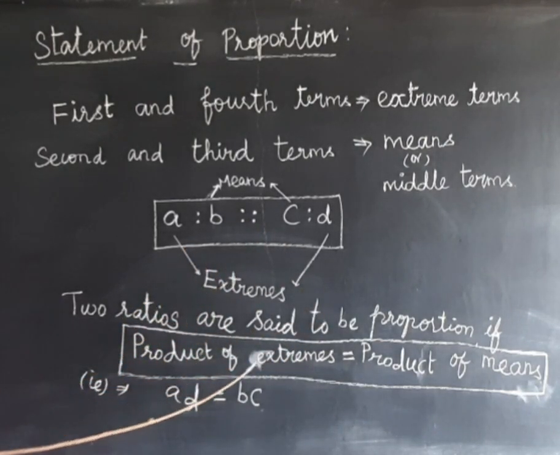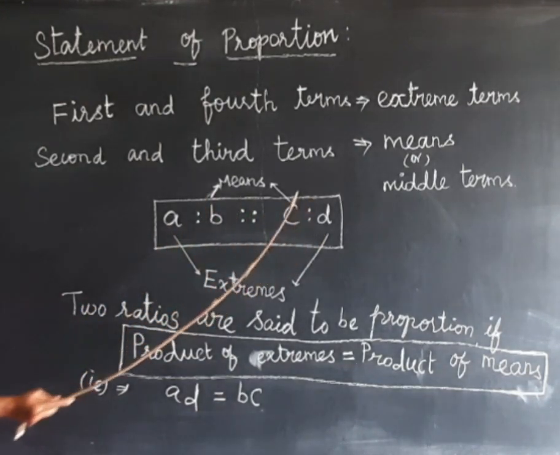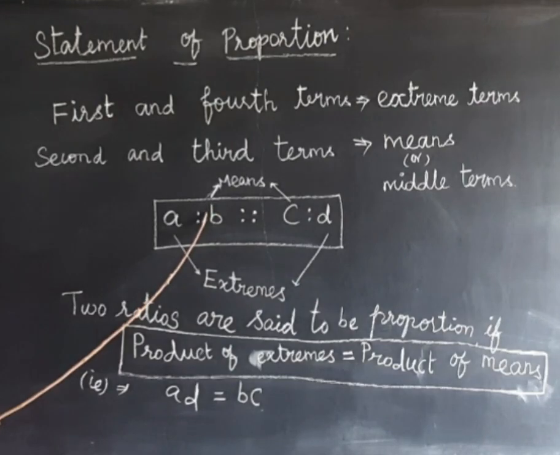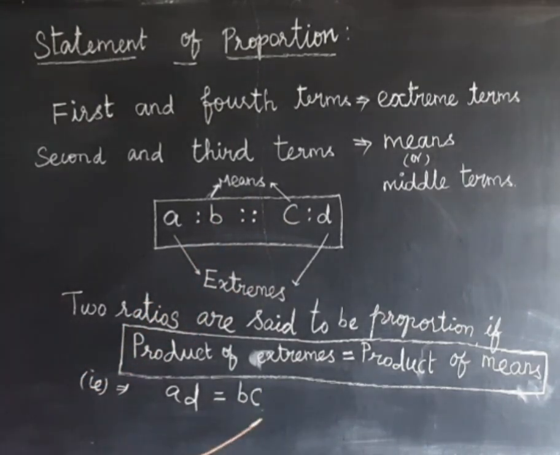So அப்ப product of extremes ங்கிறது என்ன? Extreme னா A வும் D வும் extreme. So AD equal to product of means. Means னா இந்த middleல இருக்கக்கூடிய ரெண்டு terms. So BC. So BC ஐ multiply பண்ணனும்.